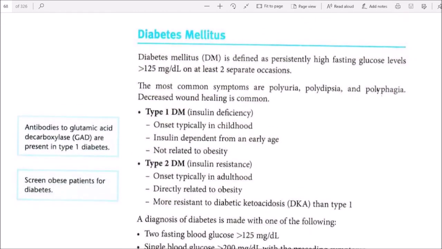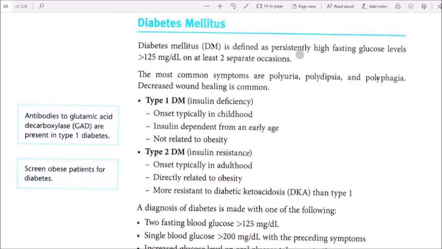Diabetes mellitus. Diabetes mellitus is defined as persistent high fasting glucose levels greater than 125 mg per deciliter on at least 2 separate occasions. The most common symptoms are polyuria, polydipsia, and polyphagia. Decreased wound healing is common.